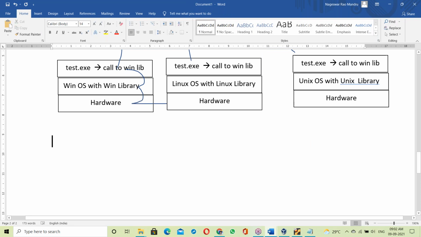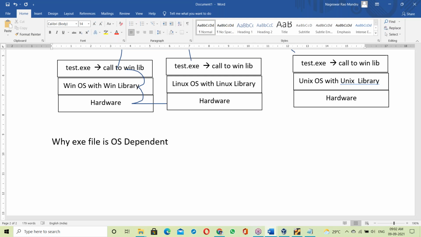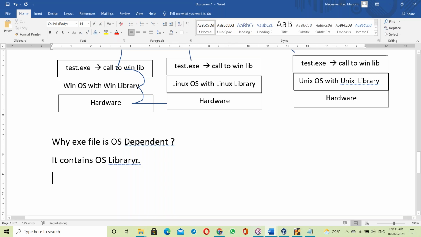Now let us answer all the questions. The question here: why is an exe file OS dependent? The reason is simple: it contains the OS library. The exe file is already linked with the OS library. Once it is linked with the OS library, it becomes OS dependent. Once linking is done, it's OS dependent.